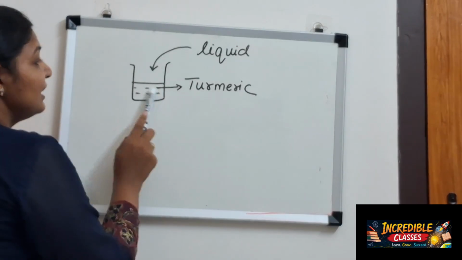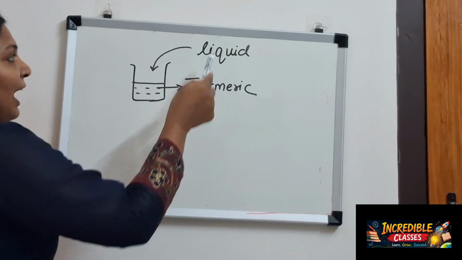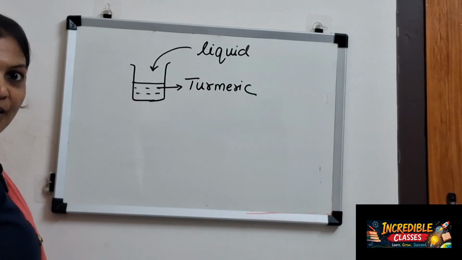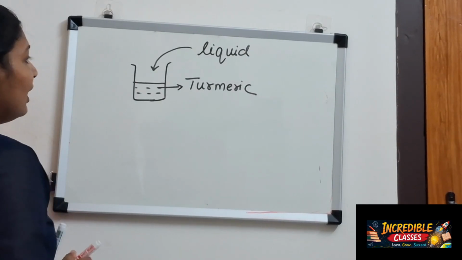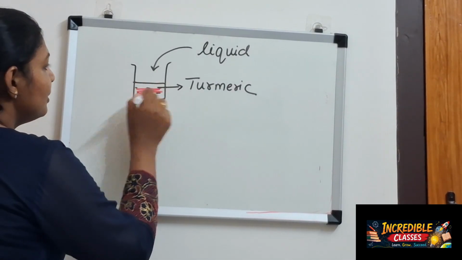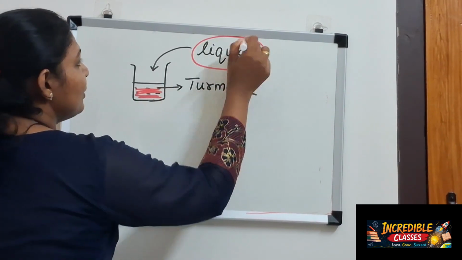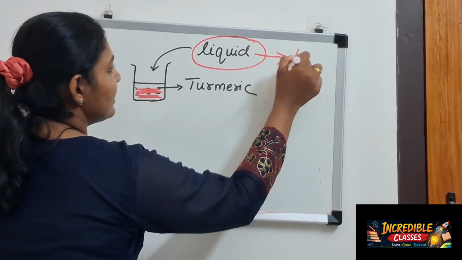So this is a turmeric solution, and into it I added some liquid, and the color of the turmeric changed to red, telling that this liquid is a base.